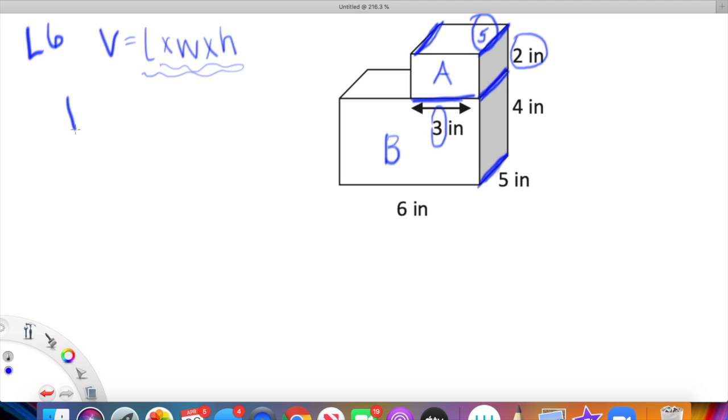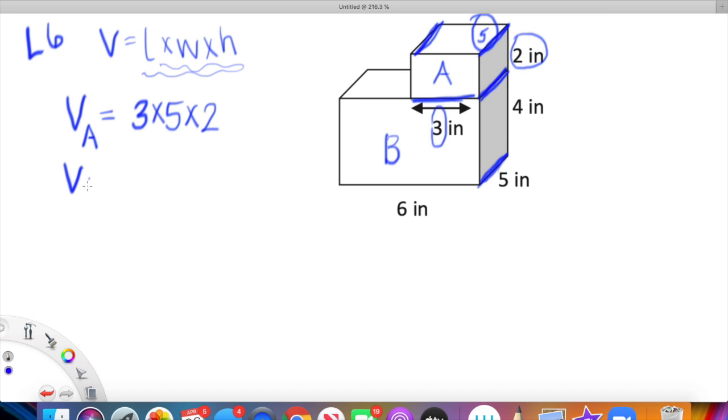So we're going to use that fancy college shorthand, and we're going to write out this awesome formula. Remember, we talked about this a few months ago. This just means the volume of A is equal to those 3 dimensions: 3 times 5 times 2.